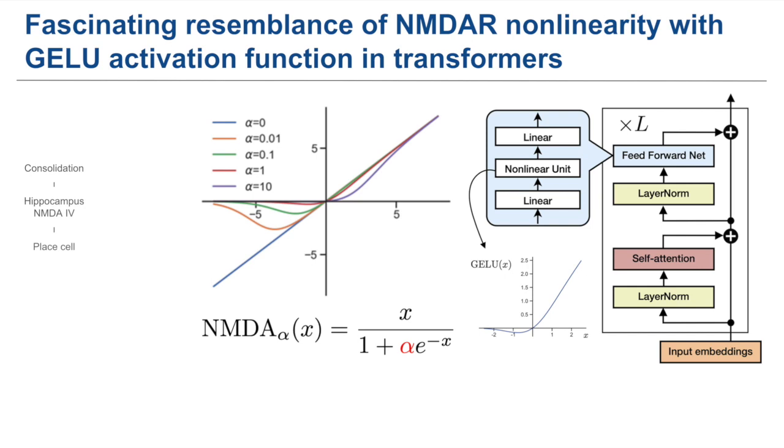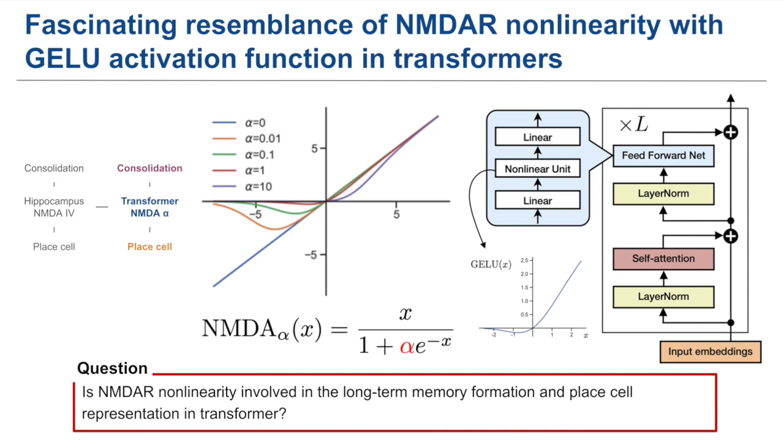We found fascinating resemblance of NMDA receptor nonlinearity with GELU activation function in the transformer's feed-forward layer. Based on this observation, we asked the question, is NMDA receptor nonlinearity involved in the long-term memory formation and place cell representation in the transformer?